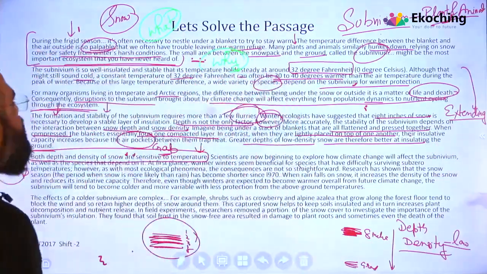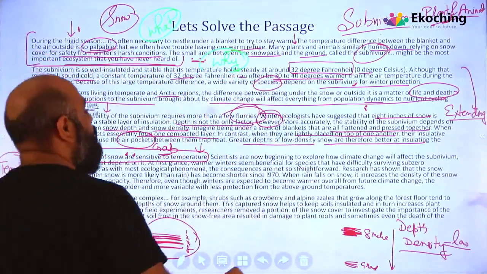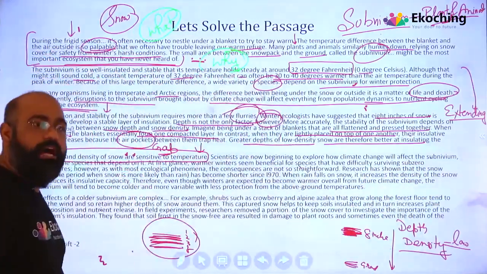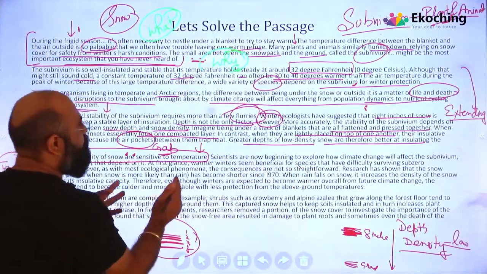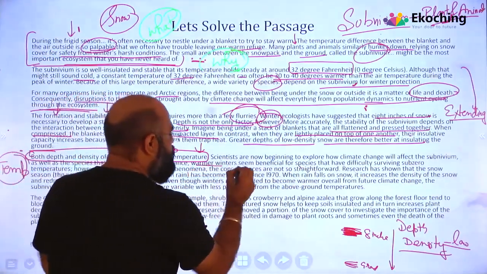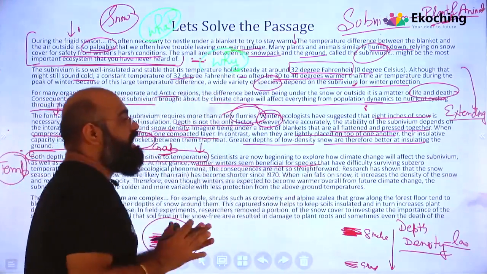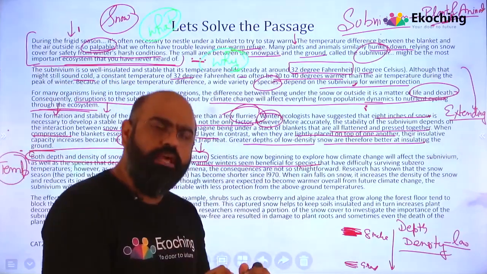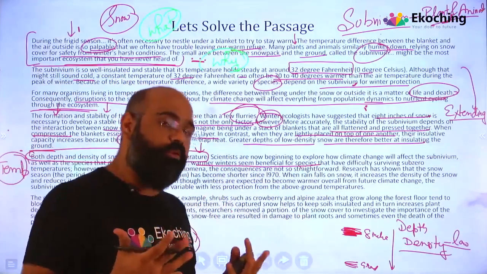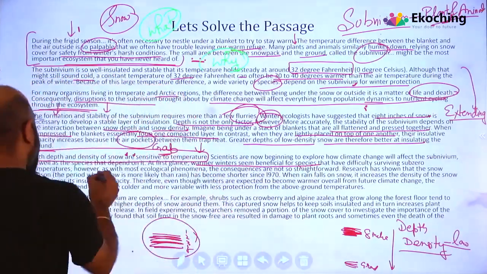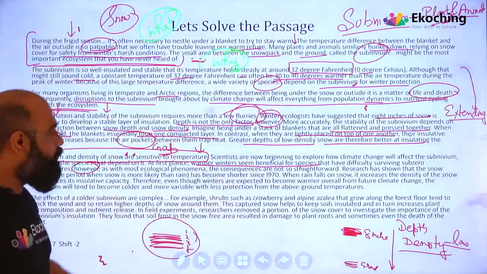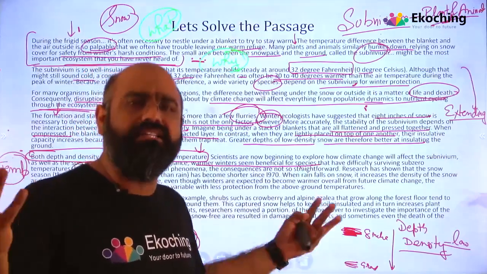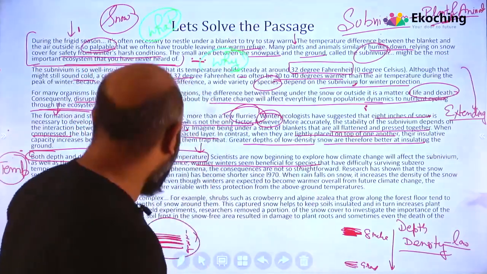Okay, scientists are now beginning to explore how climate change will affect the subnivum as well as the species depending on it. अब उन्होंने क्या find out किया? At first glance, warmer winters seem beneficial for species that have difficulty surviving sub-zero temperatures. Initially वो बोल रहे हैं winter जितनी गर्म होगी वो अच्छा है. आगे देखते हैं. Again, however, warmer winters is good for the people. Obviously उनको snow नहीं होगी, minus degree नहीं होगा, जिंदा रह पाएंगे, but that's not good.